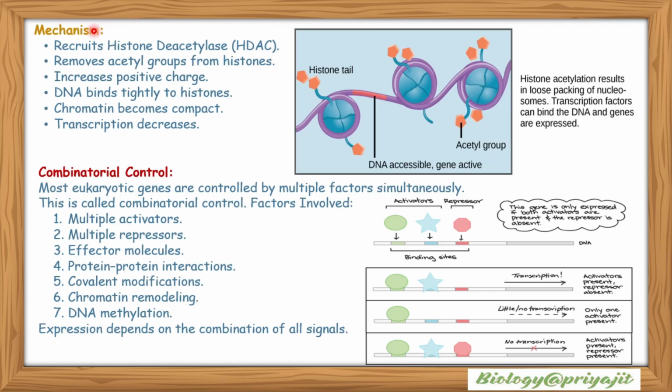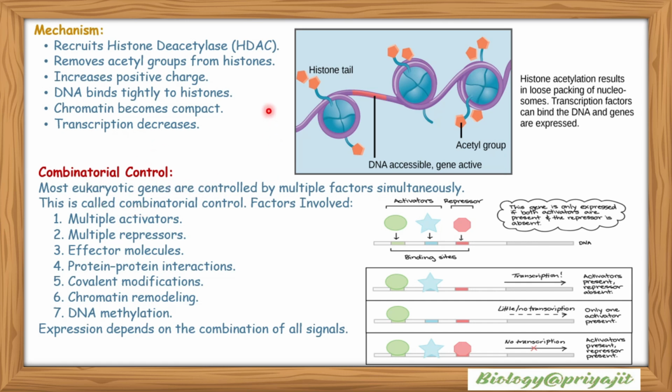Mechanism: it recruits histone deacetylase, or HDAC, which removes the acetyl group from the histone protein, and it increases the positive charge of the histone protein so that the DNA can bind tightly to the histone and chromatin becomes compact and transcription decreases. So what do you mean by combinatorial control?